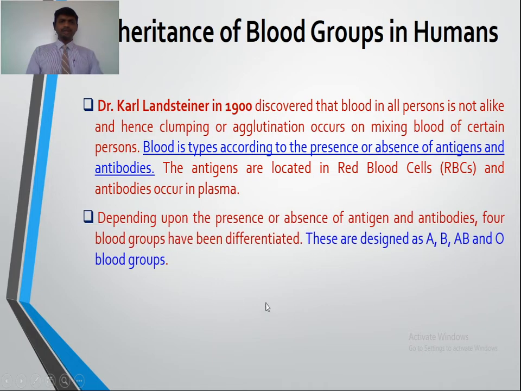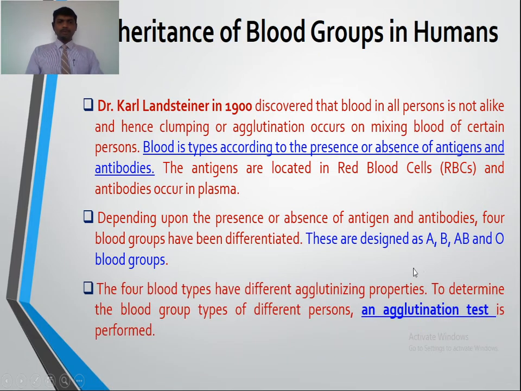Furthermore, depending upon the presence or absence of antigens and antibodies, four blood groups have been differentiated. These are designated as A, B, AB and O blood groups. So these different types of blood group have been made on the basis of presence or absence of antigens and antibodies. The four blood types have different agglutinizing properties. To determine the blood group types of different persons, an agglutination test is performed.